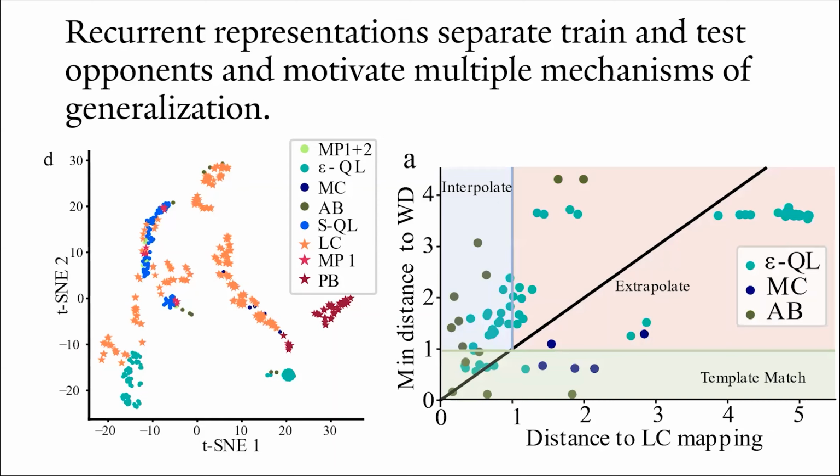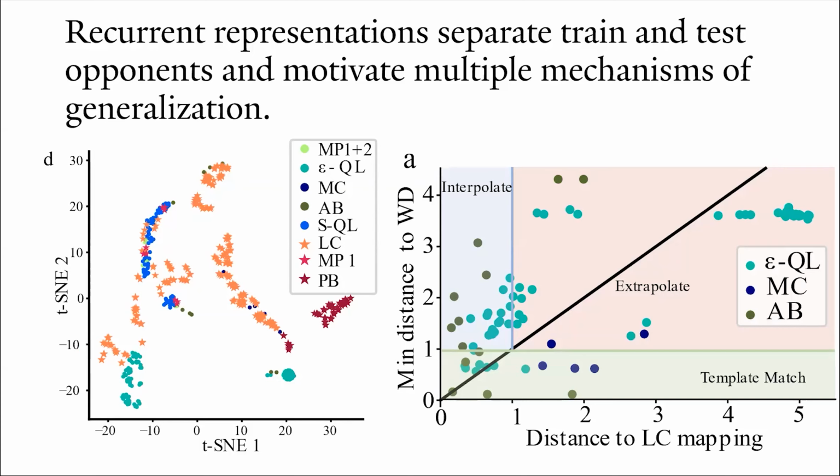We probe the mode of similarity-based generalization of each of the test opponents by comparing them to the training representations with 2 measures: the minimum Euclidean distance to a training representation on the y-axis, and the Euclidean distance to an LC opponent with parameters that best fit the test opponent strategy, LC mapping, on the x-axis. The results of this probe are plotted in the scatter plot on the right, where each shaded region represents a different general strategy. Further results do not depend on these specific boundaries, however.